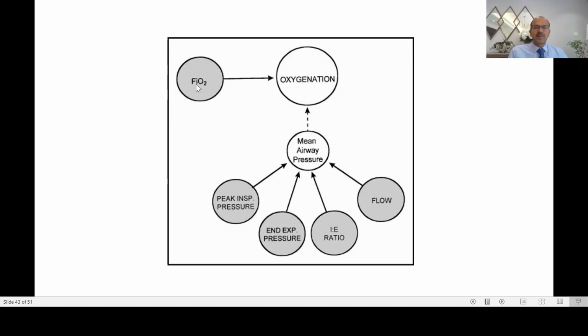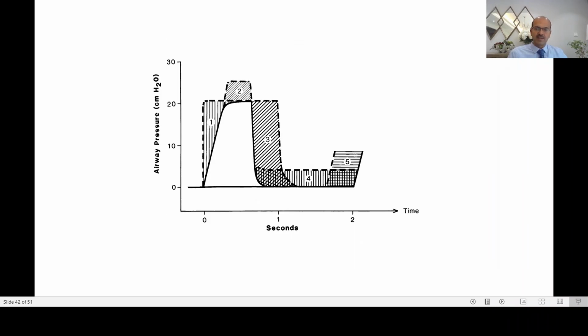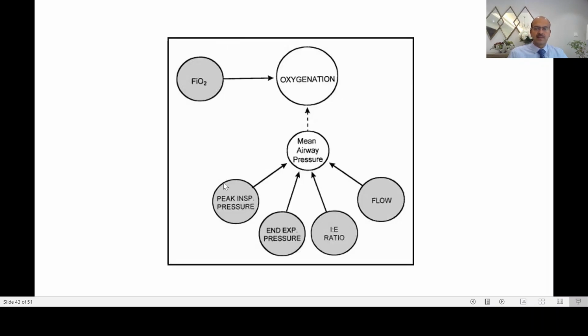It may not improve the CO2. So the oxygenation can be impacted by the FiO2 and anything that increases the mean airway pressure, which is the shaded area under the curve, which can be increase in the PIP, increase in the PEEP, and change in the IE ratio where you increase the inspiration, and change in the flow where square wave will cause a more quick inflation of the lung. So this is a square wave caused by increasing flow, and a sine wave when the flow is a bit slower. So a steep rise will increase the area under the curve. Carbon dioxide, on the other hand, is tidal volume times rate, and so anything that increases the minute ventilation will increase the carbon dioxide washout. So increasing the PIP and increasing the rate are the mainstay when it comes to CO2 removal.